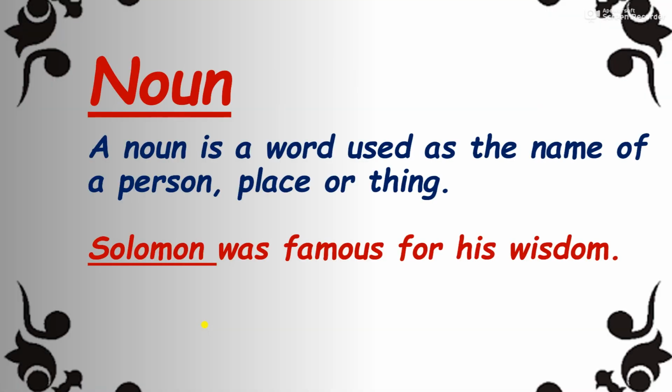First one is noun. What is noun? Since our childhood, since our KG classes, we have been reading that noun is a naming word. Of course, whatever you have learned is right. A noun is a word used as the name of a person, place or thing, or it can be the name of a feeling or an emotion also.